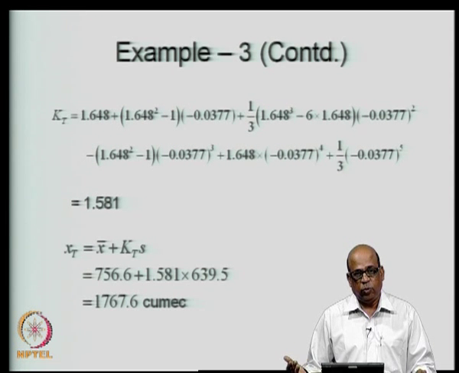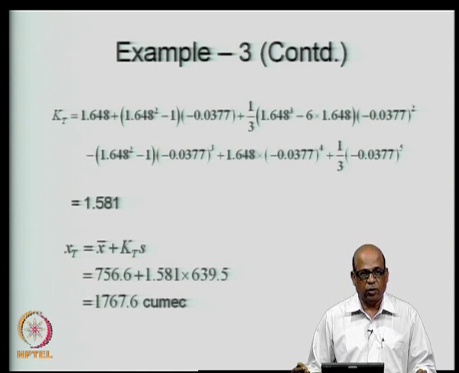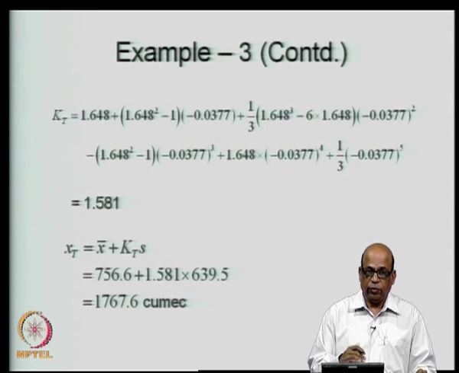So, for the normal distribution you got an XT value of about 1800 cubic meters per second, and for extreme value type 1 distribution you got somewhere around 1900 cubic meters per second, and for the log Pearson type 3 distribution you got somewhere around 1767 or 1768 cubic meters per second. Your hydrologic designs may be quite sensitive to these differences.